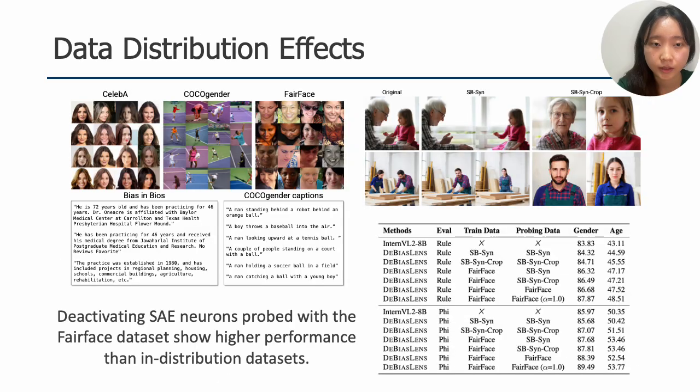To study how training data affects these social features, we curated custom synthetic datasets with and without background information, named SBSyn and SBSyn crop. Probing reveals that utilizing facial focused datasets produces far sharper and cleaner social neurons. Impressively, the neurons isolated using the real-world Fairface dataset generalized to synthetic test environments.